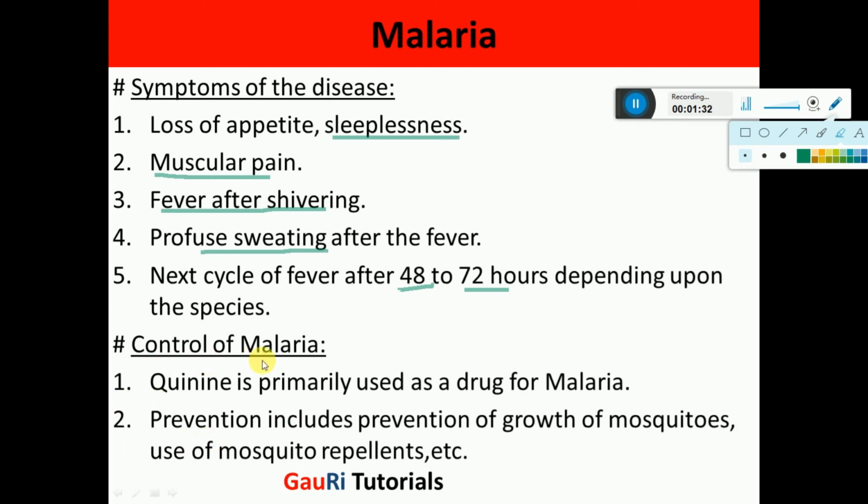Now regarding the control of malaria, quinine is the primitive drug which is primarily used for the treatment of malaria. Now there are certain other drugs which are also available. Now prevention is the best cure. We can prevent the growth of mosquitoes around us by not allowing stagnant water in our surroundings. We can use mosquito repellents to prevent ourselves from mosquito bites, which is the best preventive measure we can adopt for preventing ourselves from this disease.